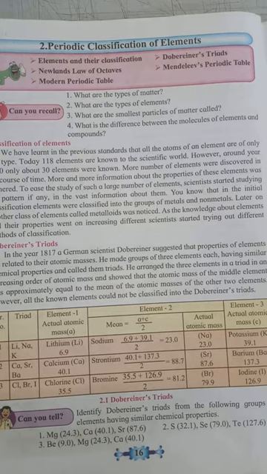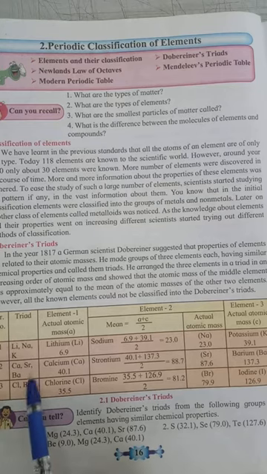Once again, Dobereiner's triads: he made groups of three elements having similar chemical properties and called them triads. In a triad, he arranged the elements in increasing order of their atomic masses, and he found that the atomic mass of the middle element was the arithmetic mean of the atomic masses of the other two elements. This was Dobereiner's law of triads.